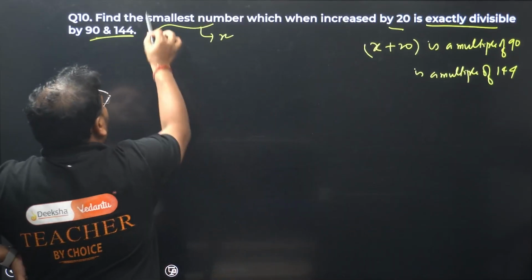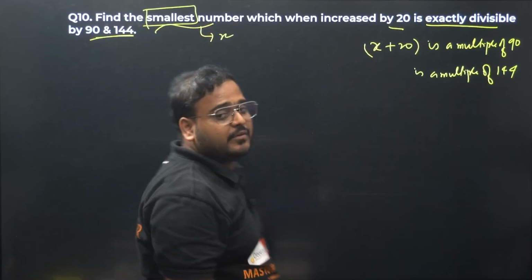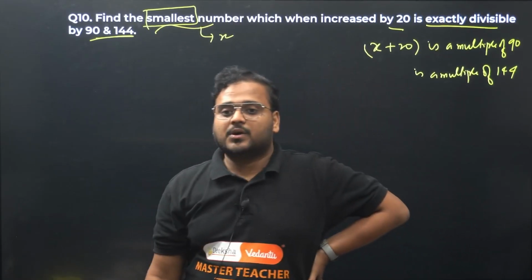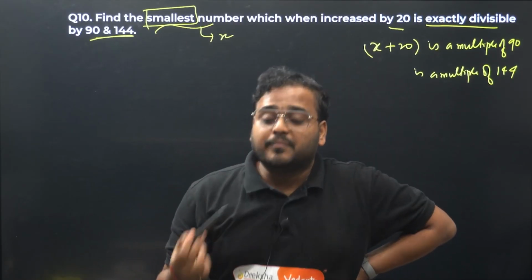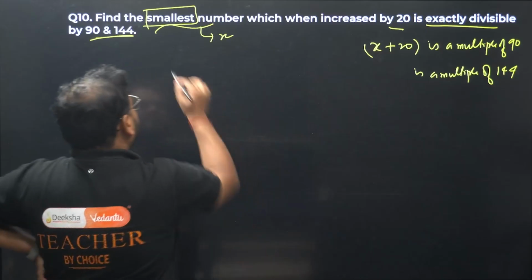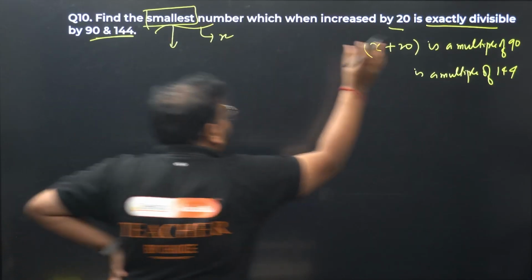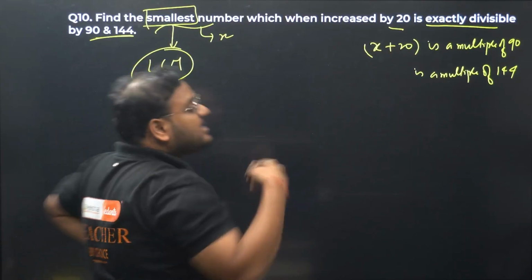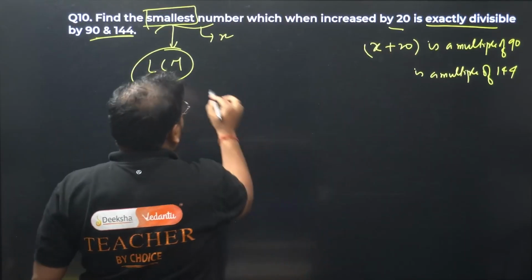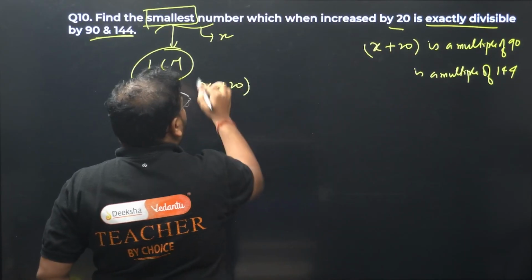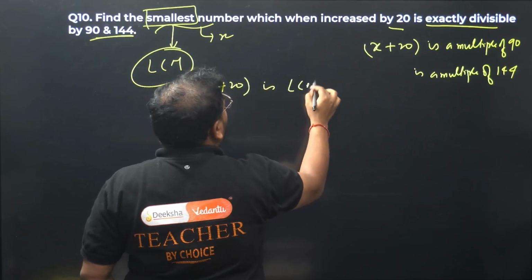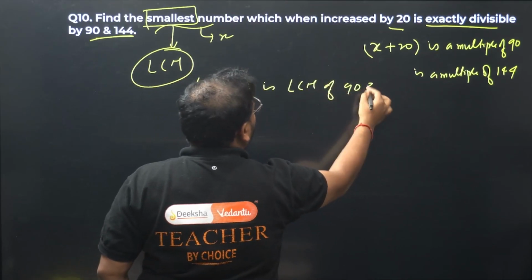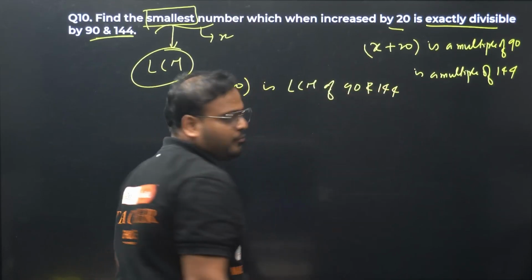They've also given a word over here, smallest. What does it mean? It means that we're talking about a multiple which is the smallest, LCM. It means that x plus 20 is the LCM of 90 and 144. So find the LCM then.